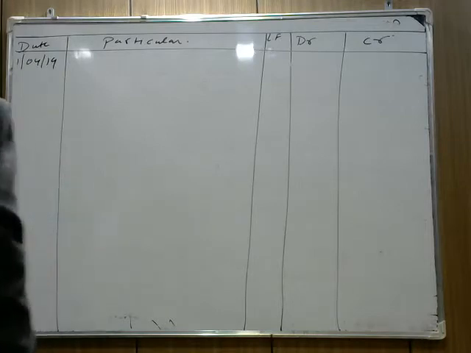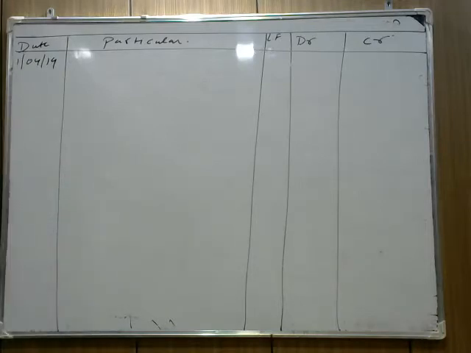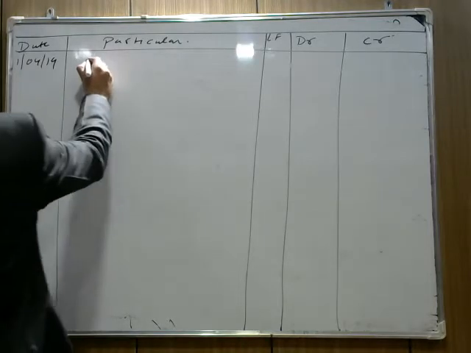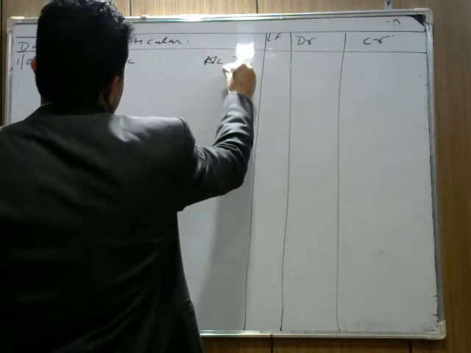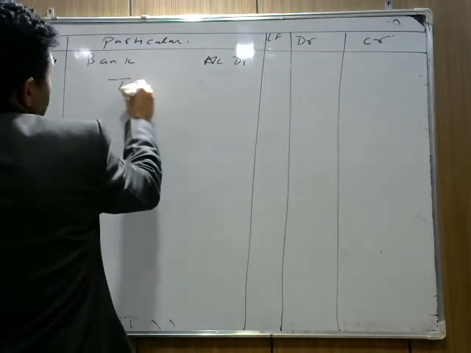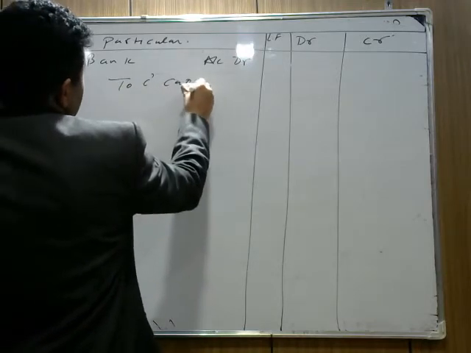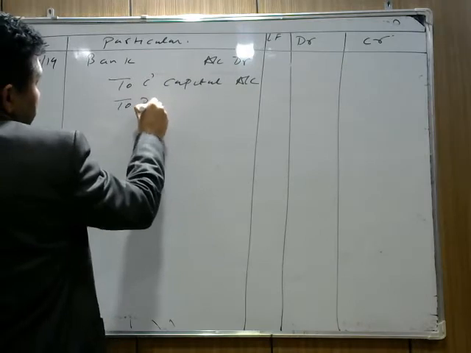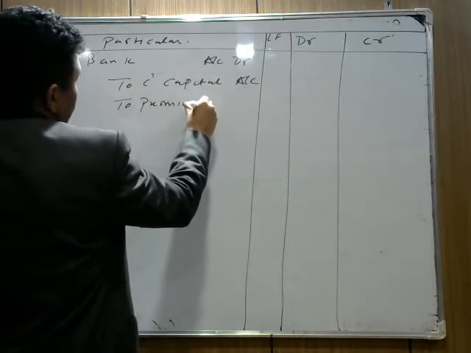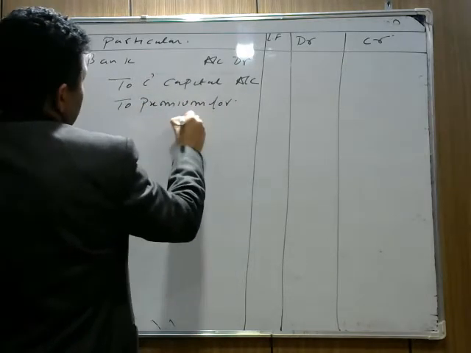Now what C brings, how much C brings? C brings 1 lakh as a capital and 60,000 as share of goodwill. So we write, total the firm is getting, bank account debit to C's capital and to premium for goodwill. I hope this part is clear. To premium for goodwill account.